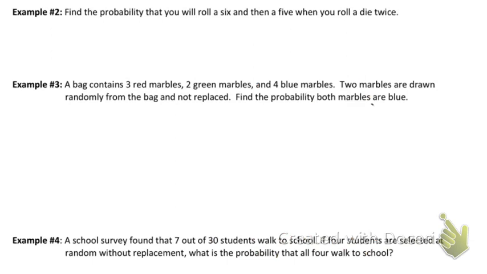All right, let's start off with an independent event. It says find the probability that you will roll a 6 and then a 5 when you roll a die twice. This has to be independent.